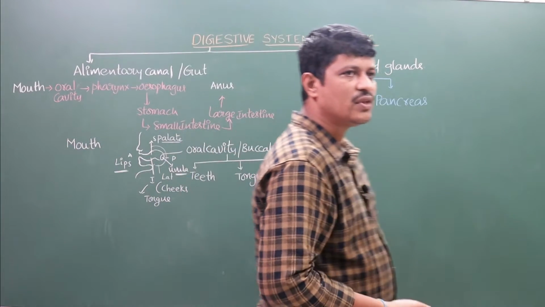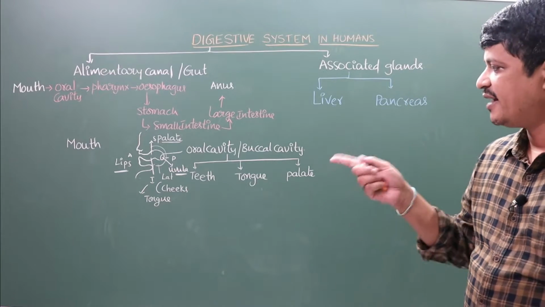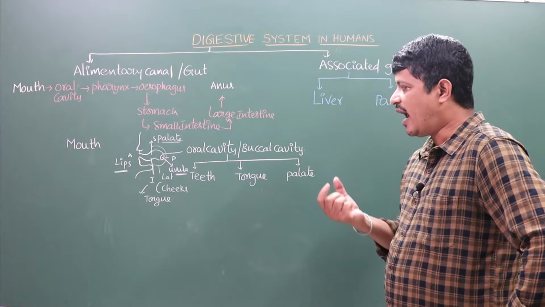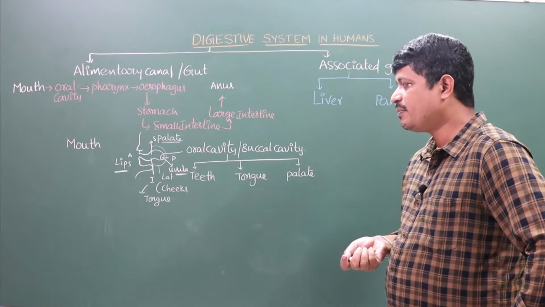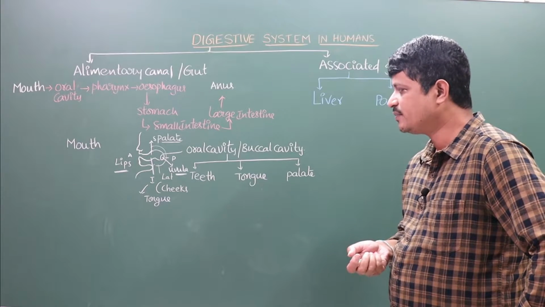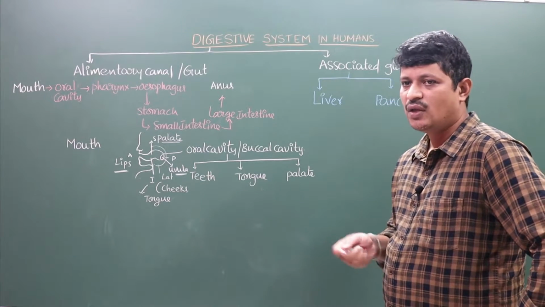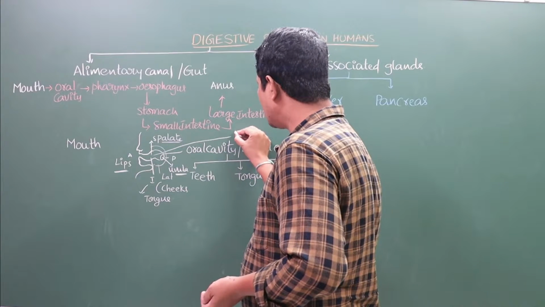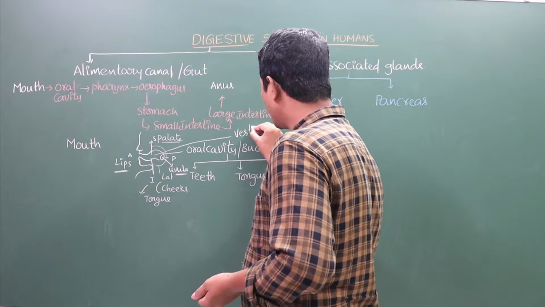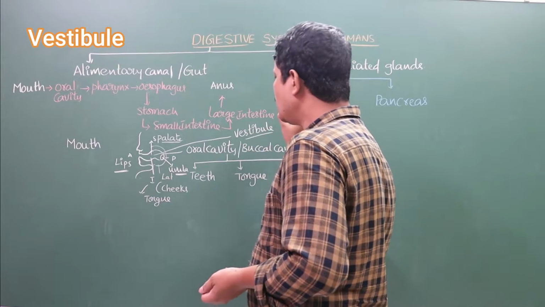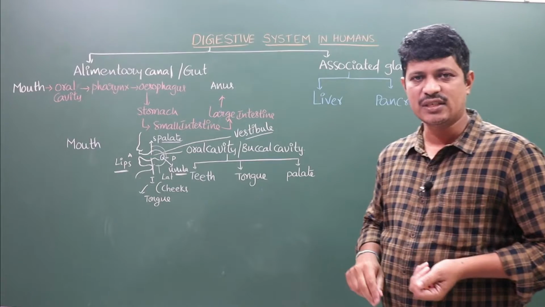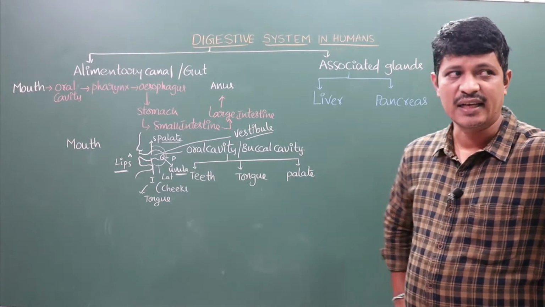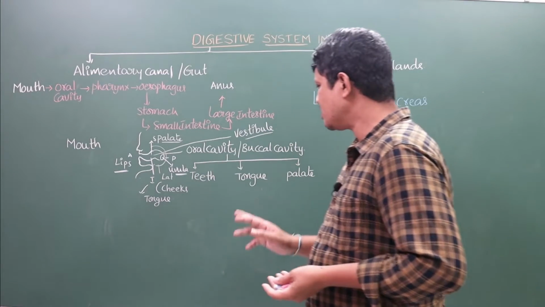In all directions of the oral cavity, anteriorly it is bordered by lips, posteriorly by the uvula, superiorly the palate, and inferiorly the tongue. So it is totally lined by these parts. This opening is known as the vestibule. Vestibule means the common opening of the oral cavity. So the first part of the alimentary canal is the oral cavity, the buccal cavity.